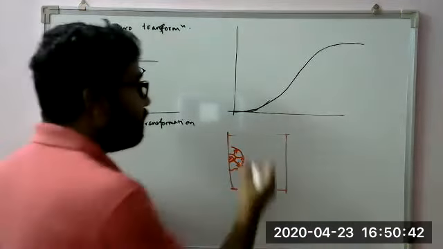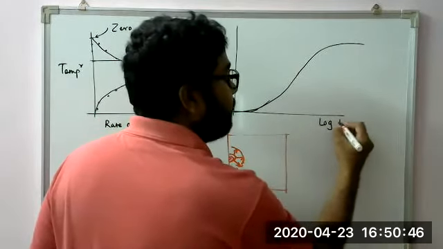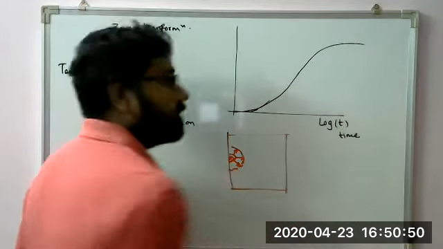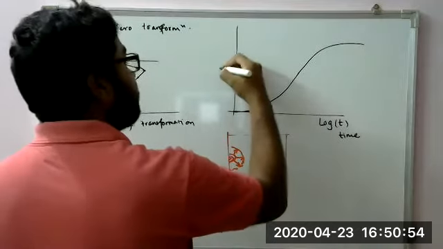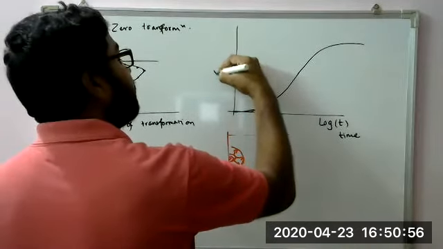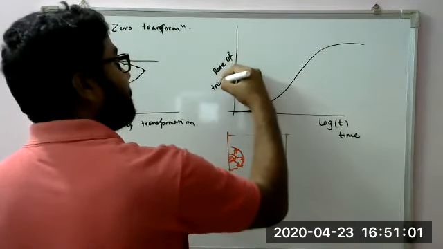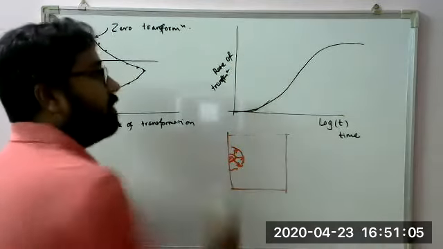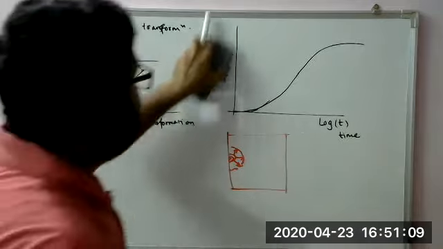In this sigmoid curve, this is log of time in logarithmic scale, and this one is the rate of transformation, or you can say this is a cumulative rate of transformation.